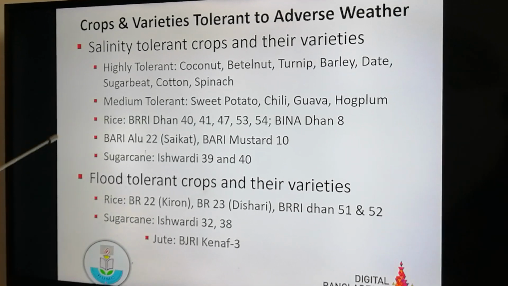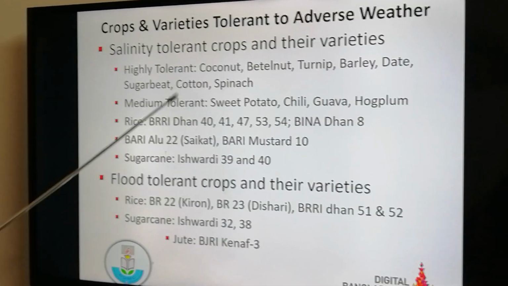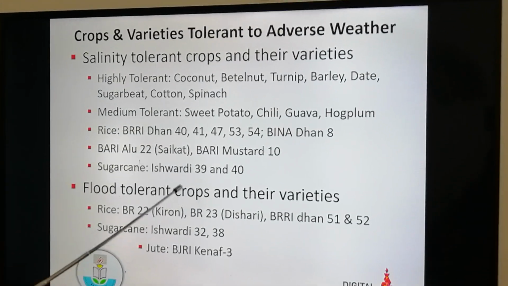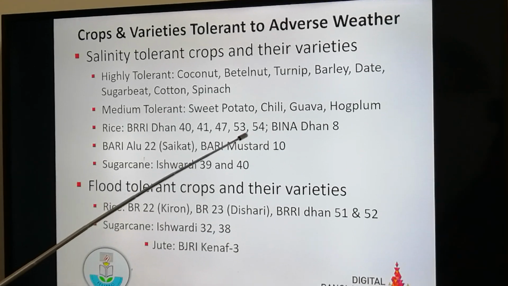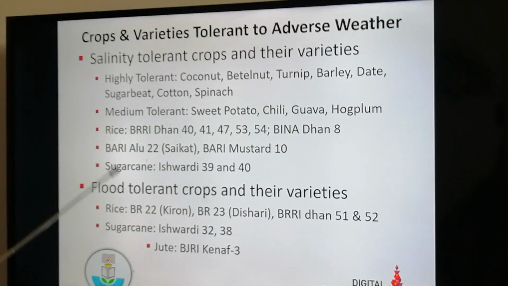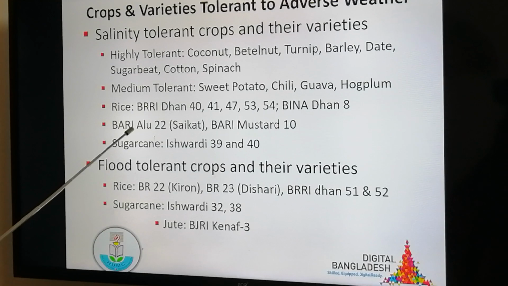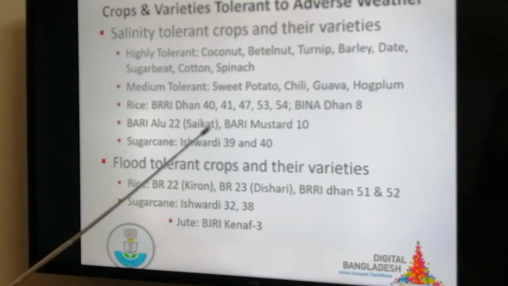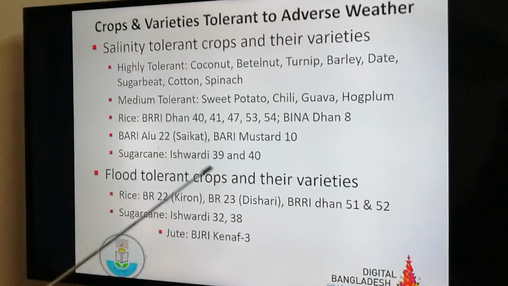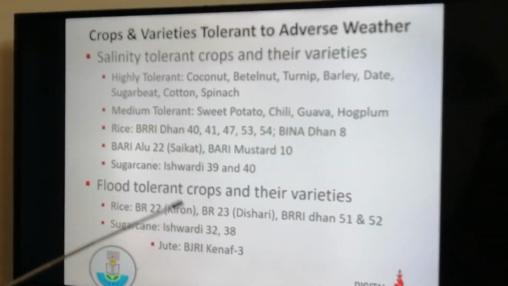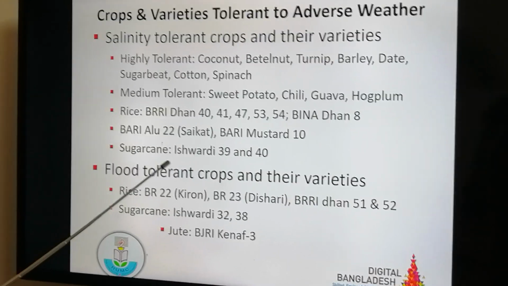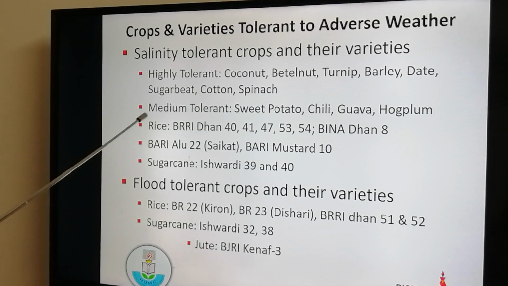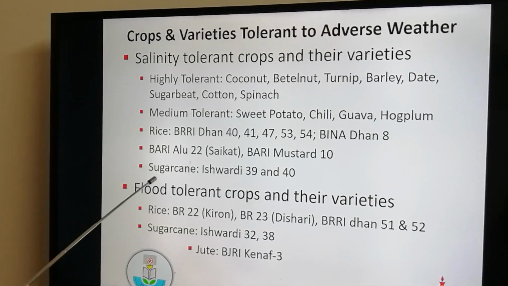Rice varieties which are salinity tolerant are Brri dhan 40, 41, 47, 53, 54, and Brri dhan 8. Bari Alu, that means potato, Bari Alu 22, whose popular name is Shaika, and Bari Mustard 10 are salinity tolerant crops. Sugarcane, again, 39 and 40 are the saline tolerant varieties of sugarcane.